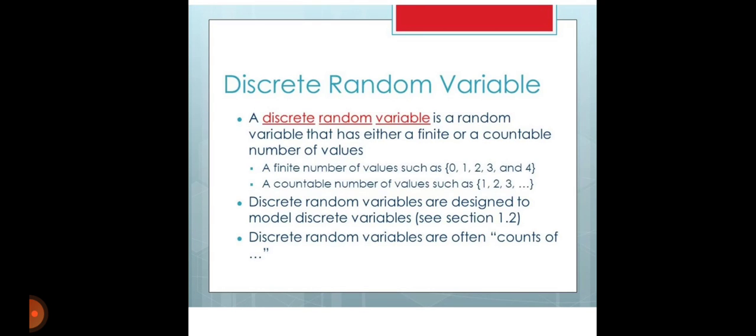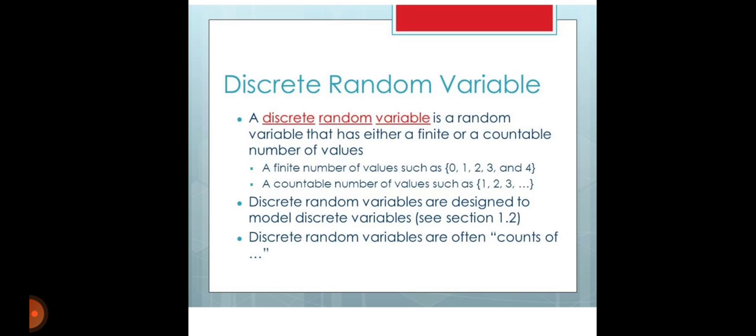Next, random variables are of two types: discrete random variables and continuous random variables. My topic is about discrete random variables. Before that, I will say a bit about continuous random variables. They are a bit similar to discrete random variables, but they are used for infinite objects, whereas discrete random variables are used for finite objects.